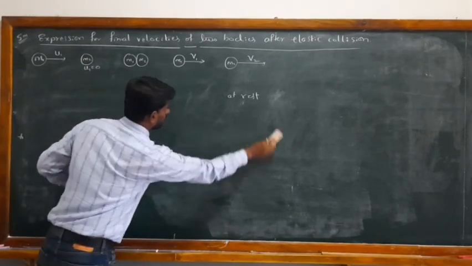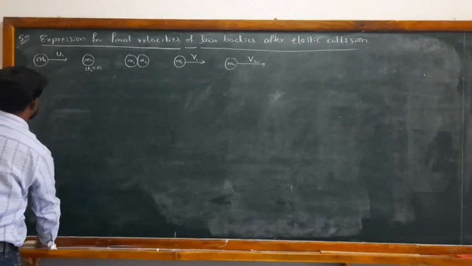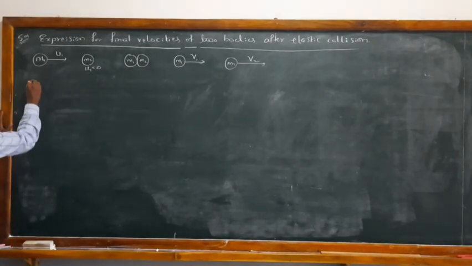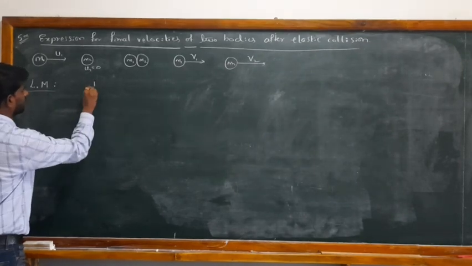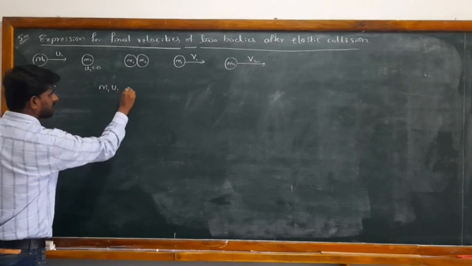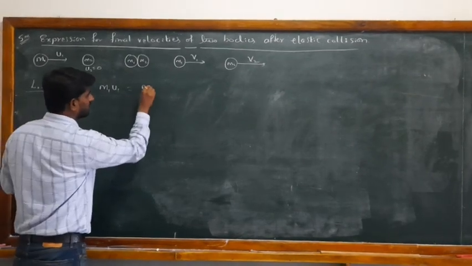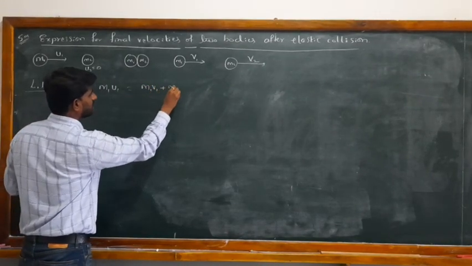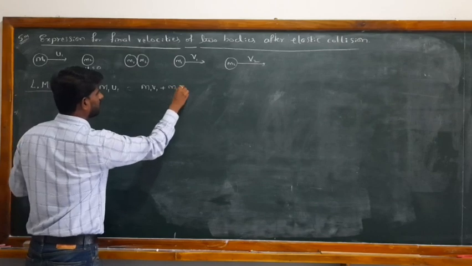Okay, the next point here, both linear momentum and kinetic energy are conserved. So for the linear momentum, I can write the linear momentum before collision is m1 u1 is equal to linear momentum after the collision, that is m1 v1 plus m2 into v2.